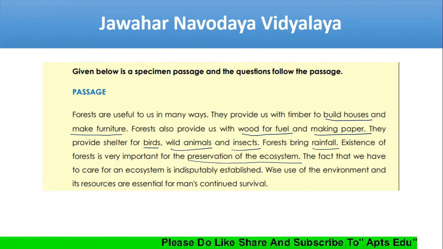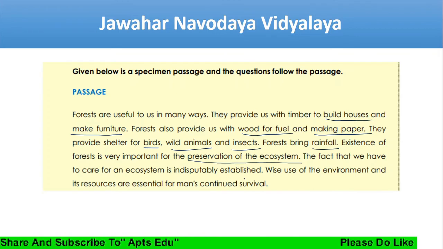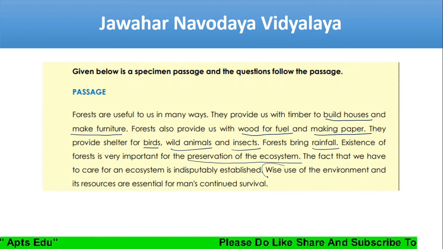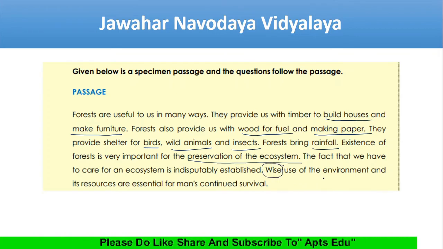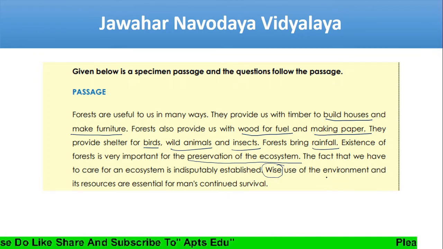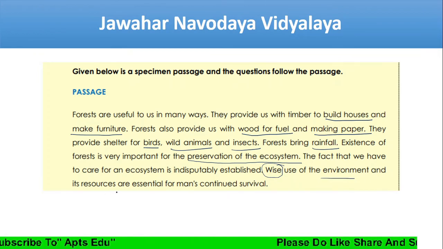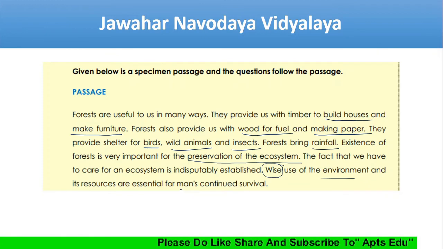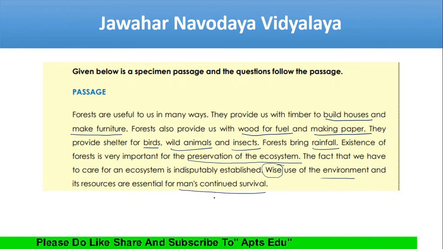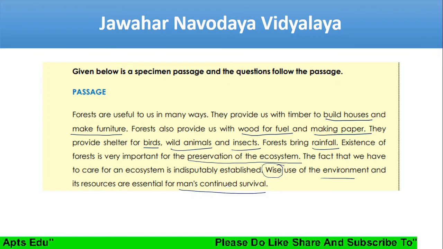The fact that we have to care for an ecosystem is indisputably established. Wise means very careful use. Wise use of the environment and its resources is essential for man's continued survival. If you destroy forests, what happens?